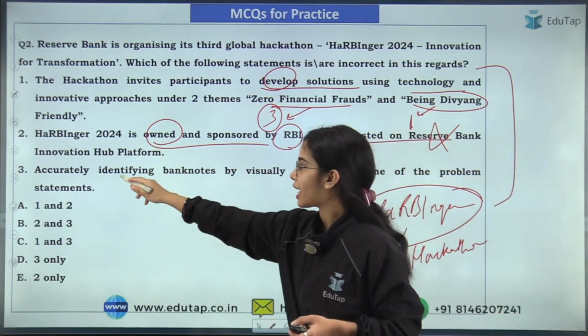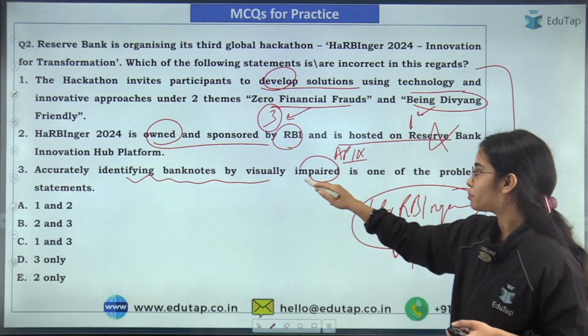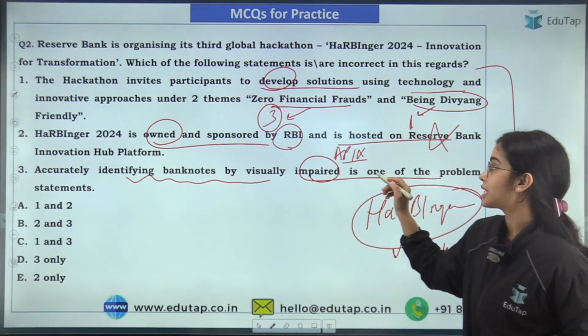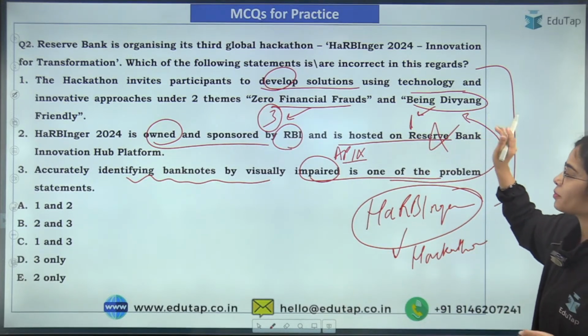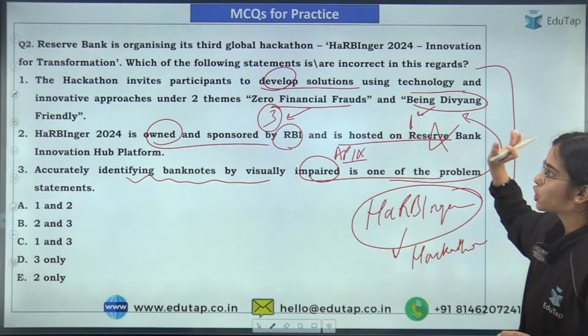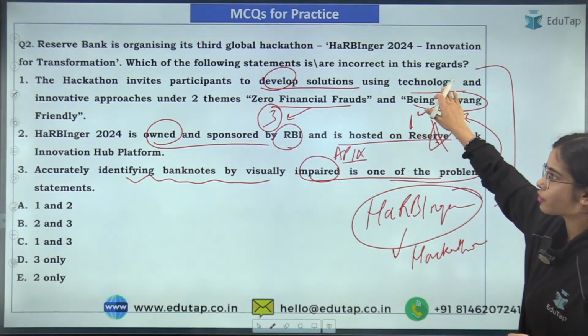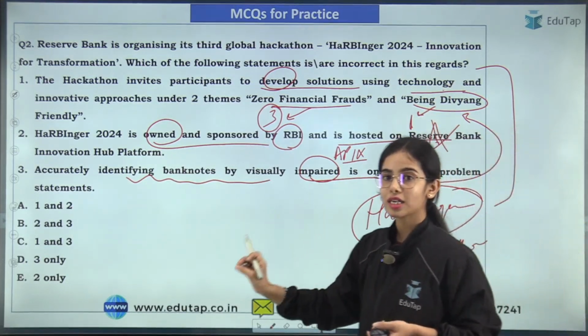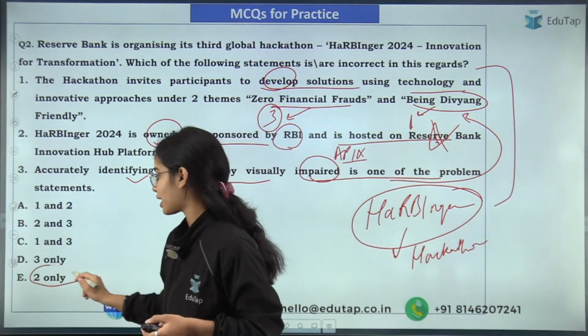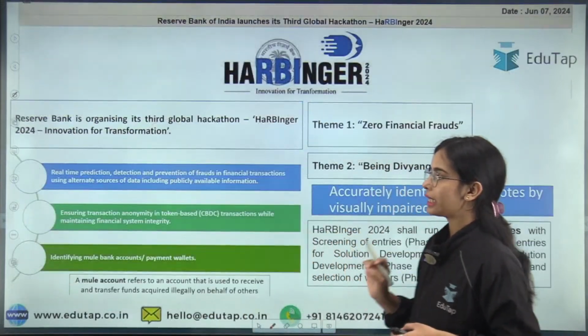Next is accurately identifying the banknotes by visually impaired is one of the problem statements. Yes, this is the only one problem statement under being Divyang friendly. So only the second statement was wrong. First and third were correct, right? So the answer was E, that is 2 only. This was the only incorrect statement.